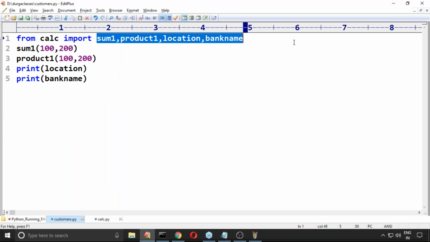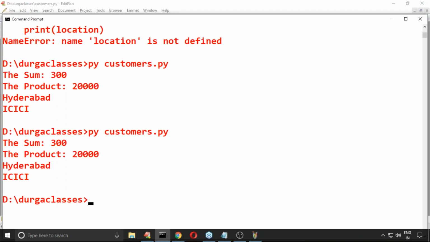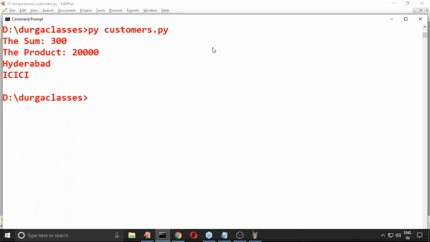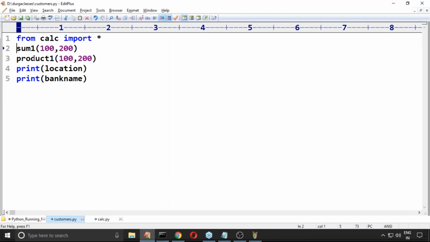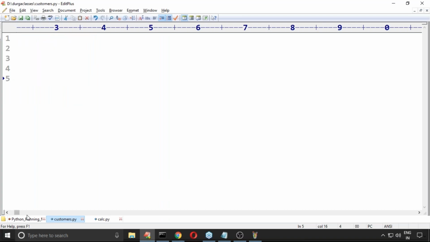Sir, instead of like this, can I use a star or not? From calci import star. What is the meaning of star? Star means all. Now also happily it's going to work out. Feeling comfortable? So we can access members directly. No problem at all.